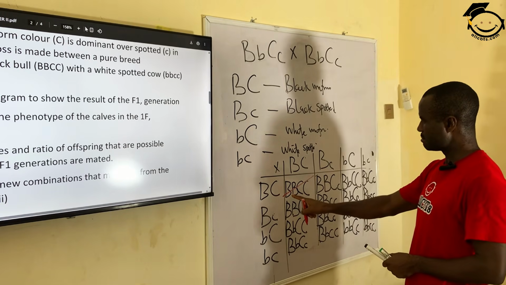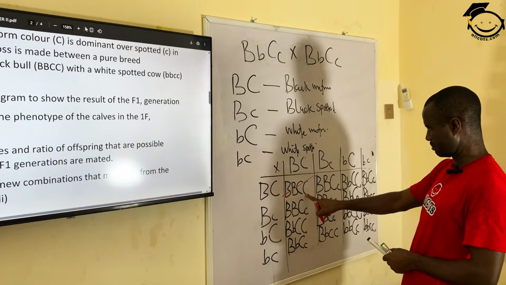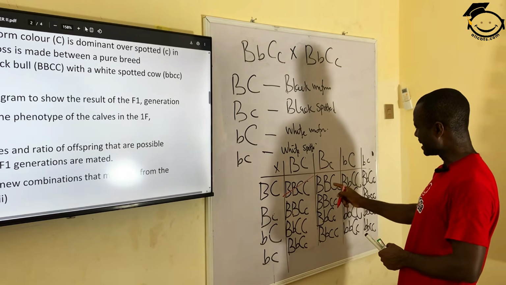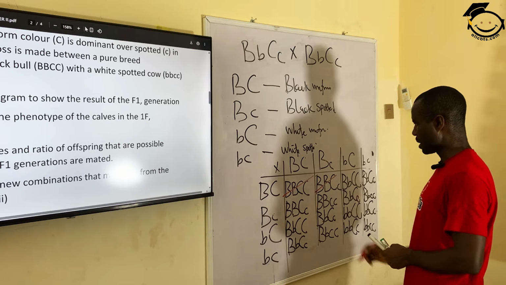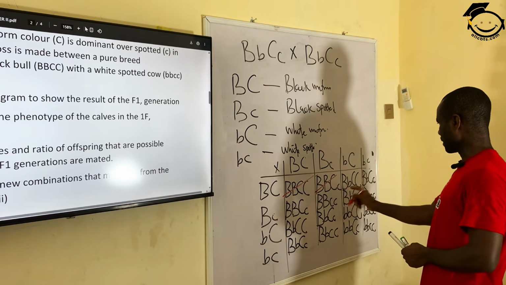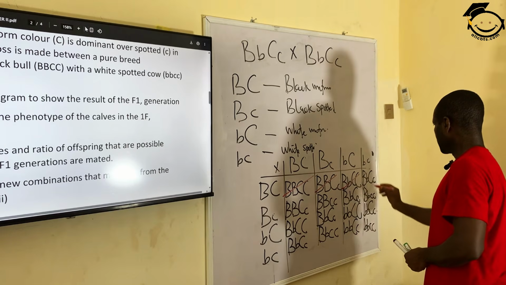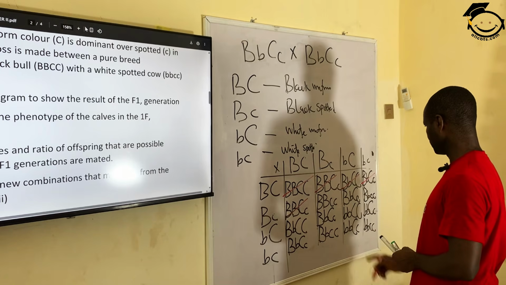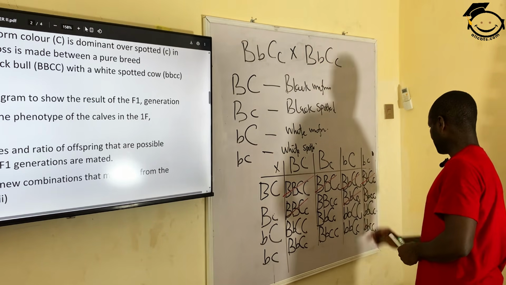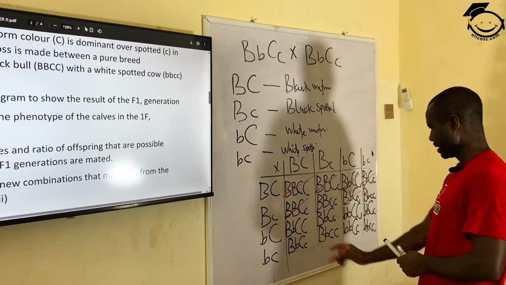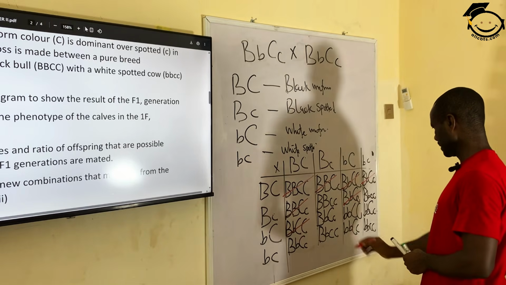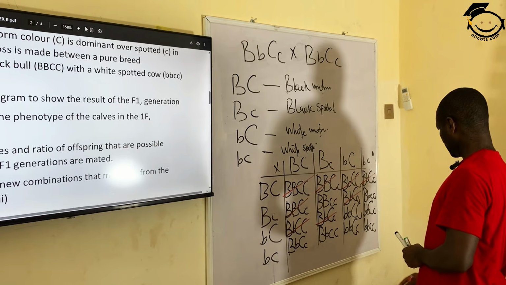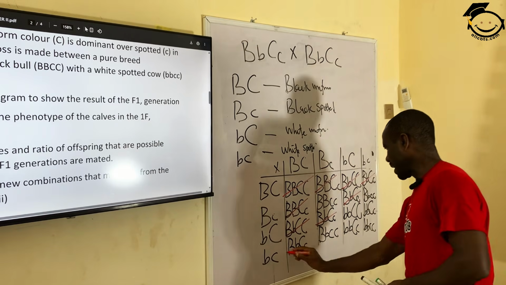This is black and uniform. So anyone that has at least one capital C and at least one capital B is uniform. This is another one, black and uniform, black and uniform, black and uniform, black and uniform, black and uniform.